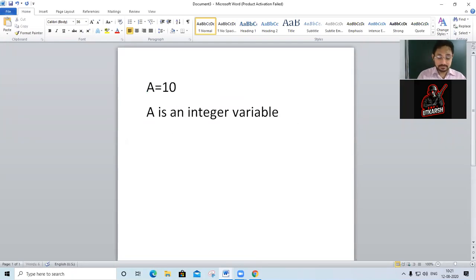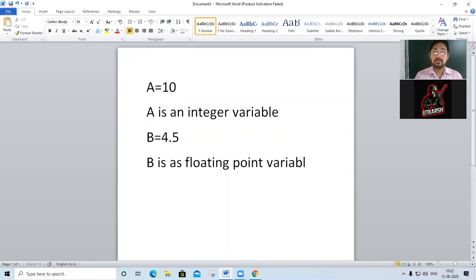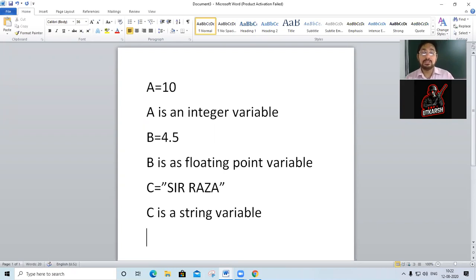Now once you give b equals 4.5, b is considered a floating point variable. Understood? If I say c equals Sir Raza, here c is a string variable. Now what is a string?